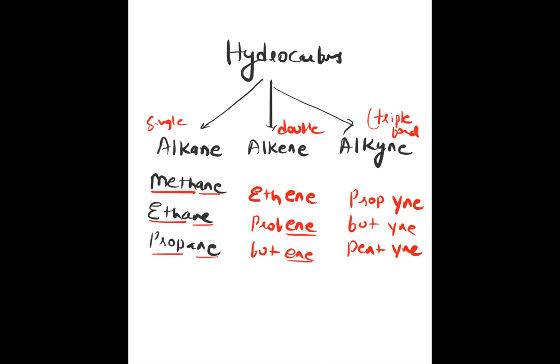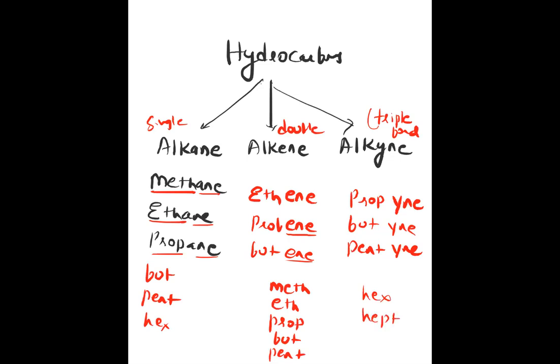And the series goes on. But, pent, hex. So these are called root words. What are the root words? Meth, eth, prop, but, pent, hex, hept, like that. Then you just add the suffix.